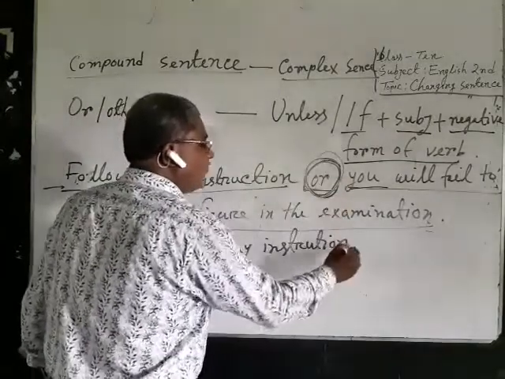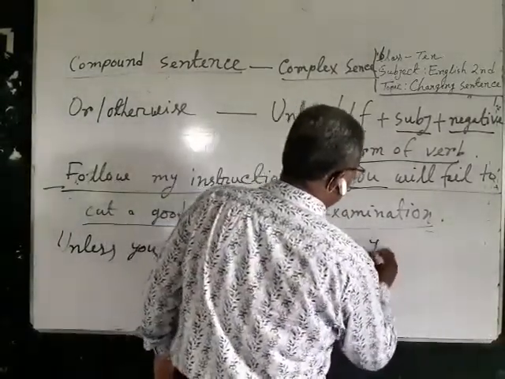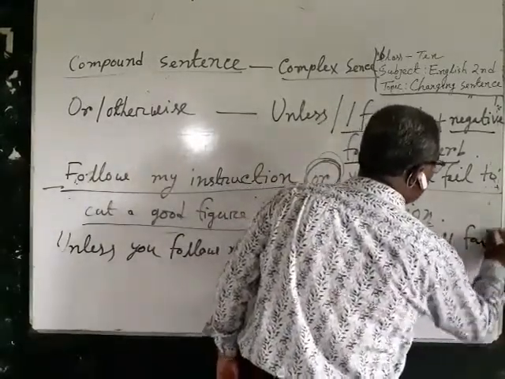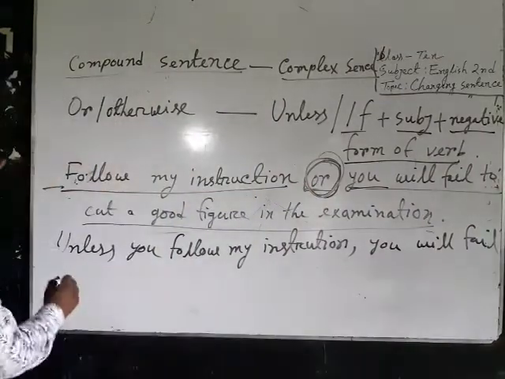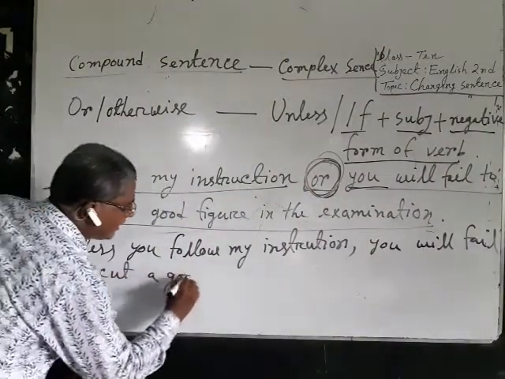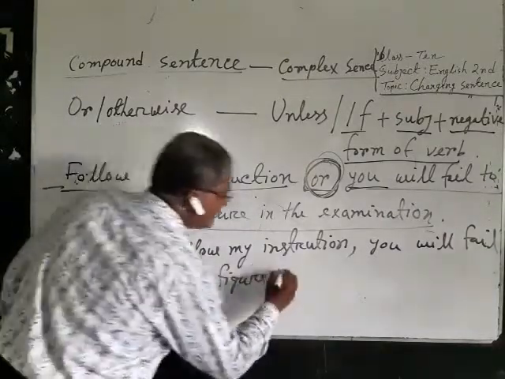Then you have to write the next clause. You will fail to cut a good figure in the examination.